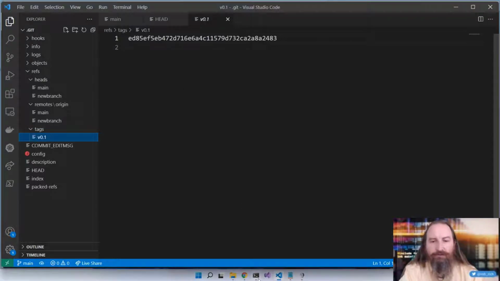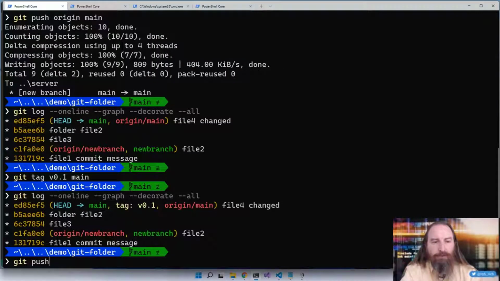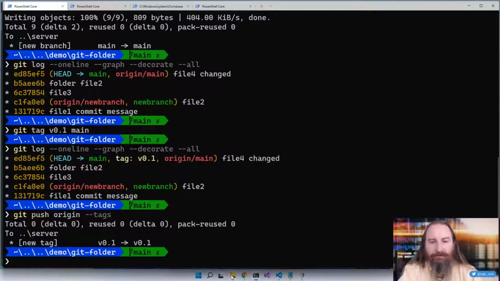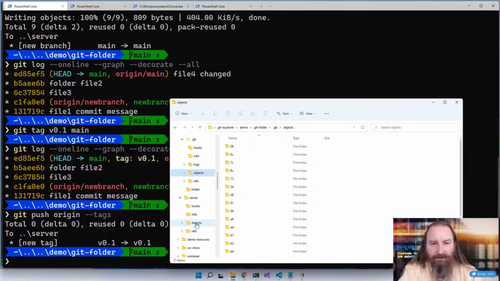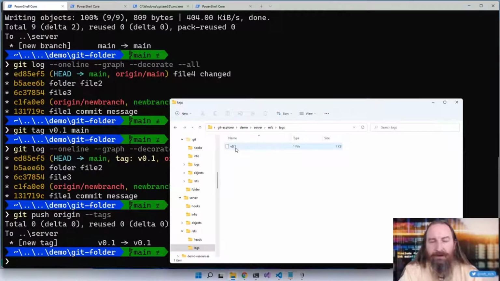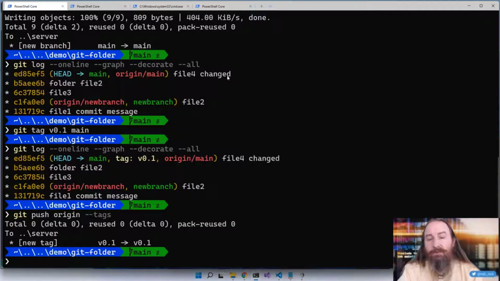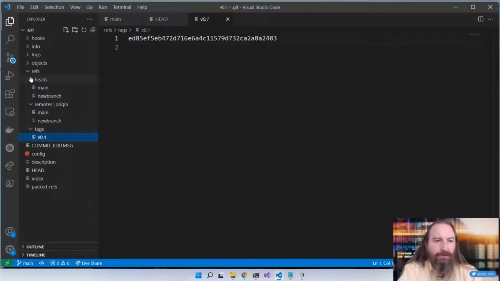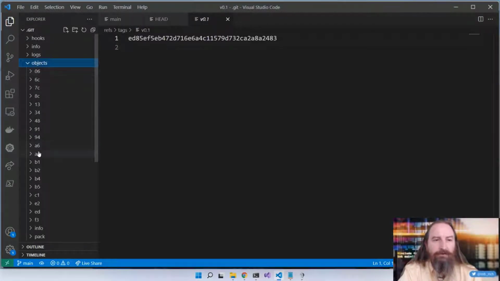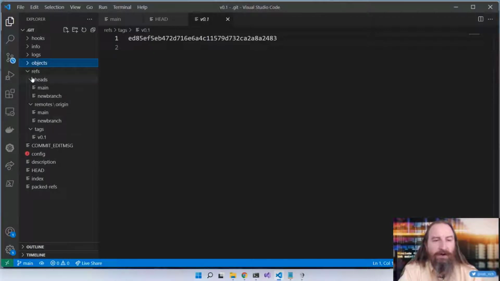And we can choose to push our tags to the server too. git push origin --tags. And now on the server, let's come back to the server. In their refs folder, they also have a reference to this tag. So here in our .git folder, we took a look at objects, how it stores commits, trees, and blobs. We saw refs, how it references human readable labels into those things.